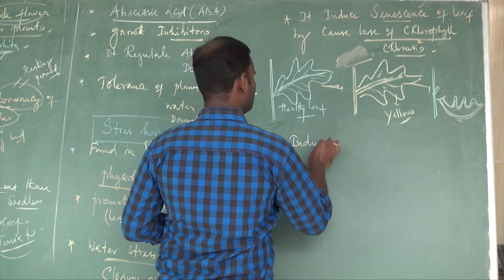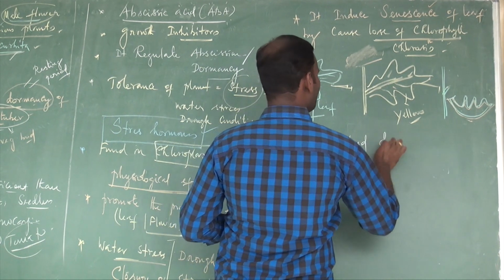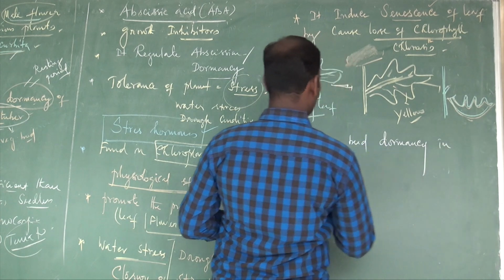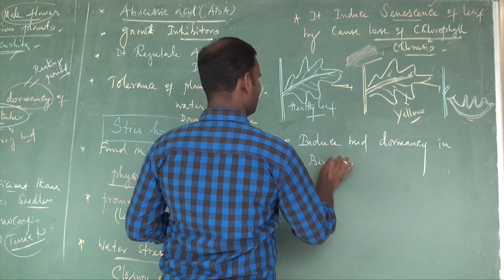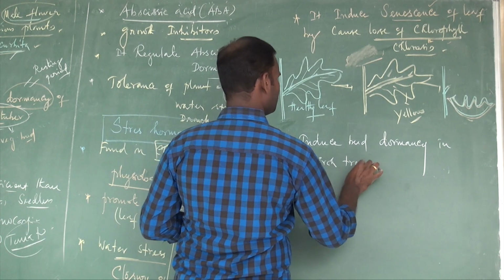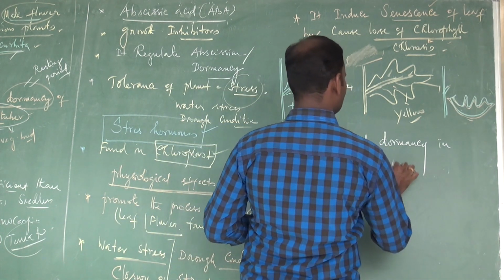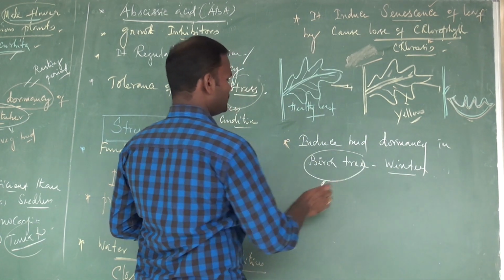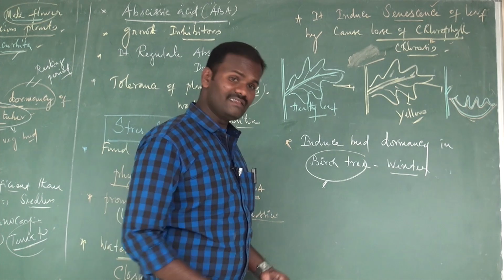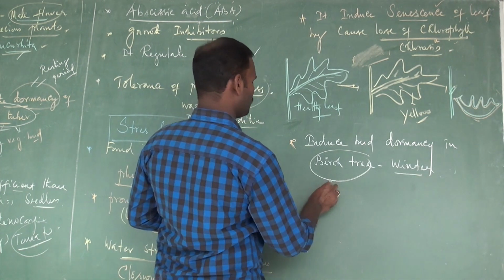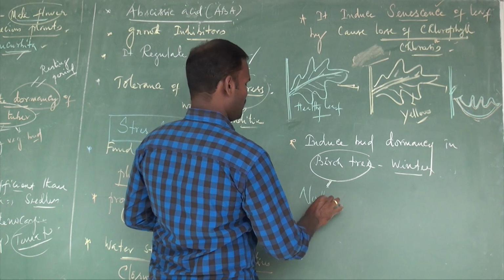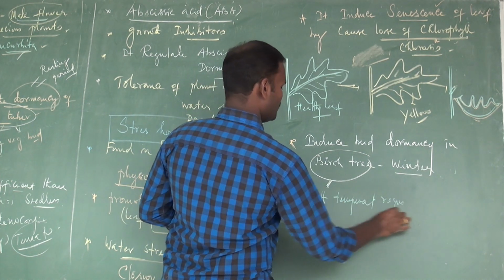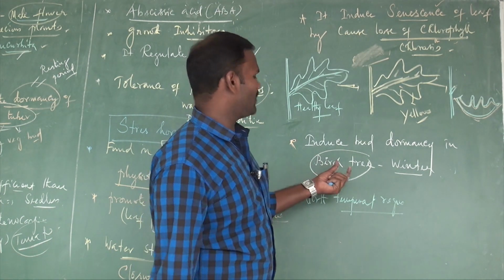It induces bud dormancy, especially in birch tree during winter season. Birch tree is a huge tree that grows in north temperate regions. The tree that grows in the north temperate region is stimulated to produce flowers.